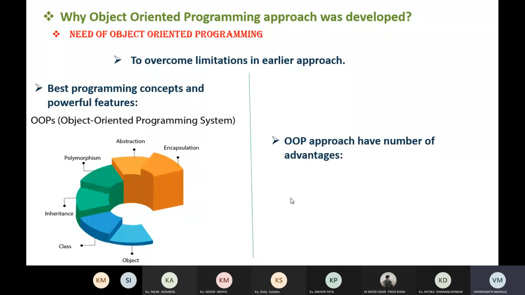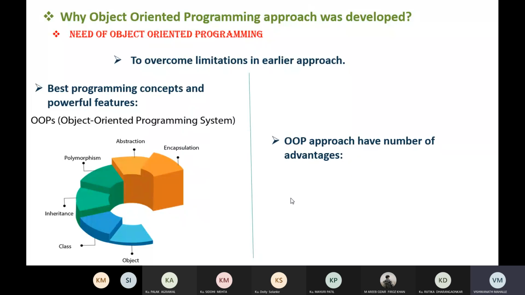The third reason to develop the object oriented approach is the number of advantages it has. We will see them one by one. First, the limitations: what are the limitations in the procedure oriented programming approach?